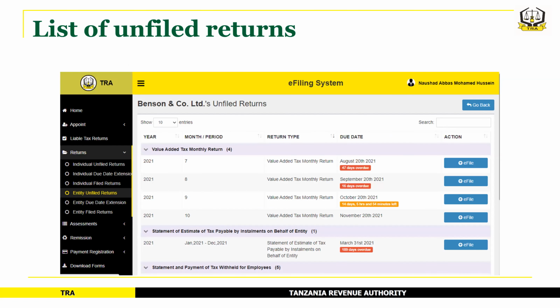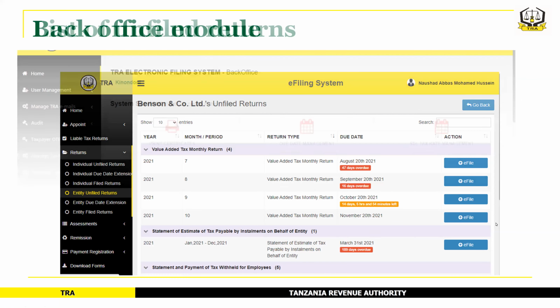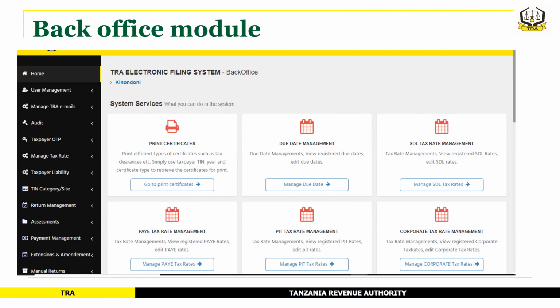So a list of unfiled returns is shown, and this is from the back office, and the returns can be shown with specific dates, as can be seen. Also, different system services can be offered: print certificates, due date management, SDL tax return management, pay as you earn tax rate management, personal income tax rate management, corporate tax rate management.